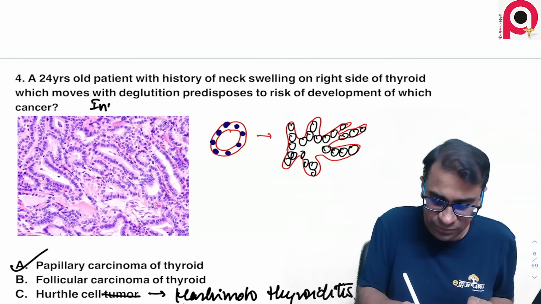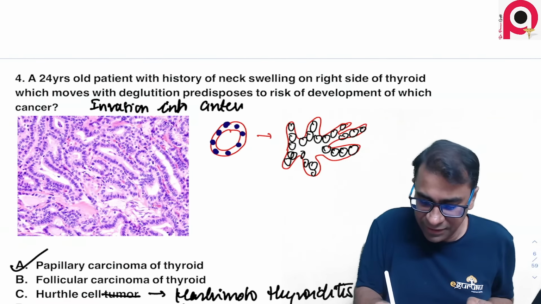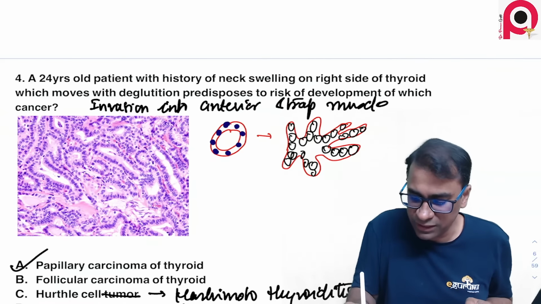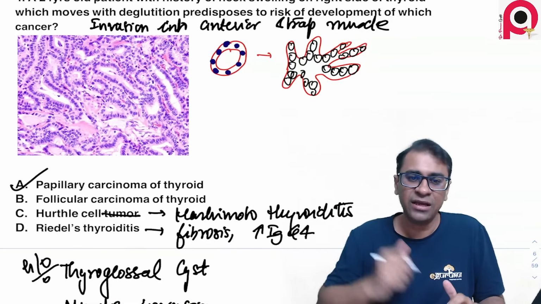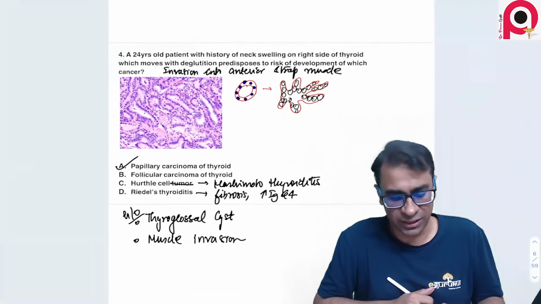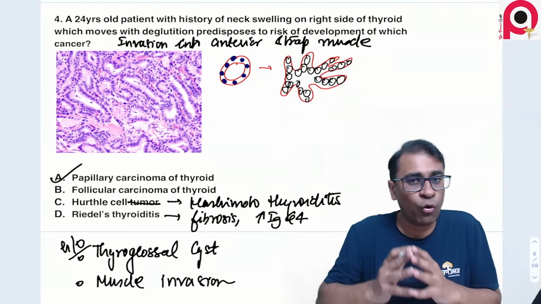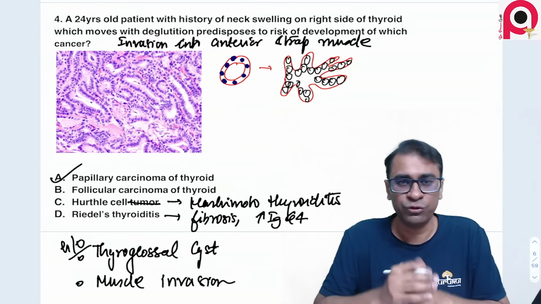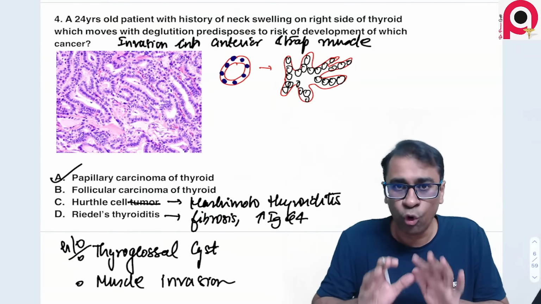There was also an invasion into the anterior strap muscle. This was a probable history given to you. So I think that is one history we can add here, but the answer remains the same: papillary carcinoma was the answer. So I think you might have gotten this question correct. Let me just remind you of all the high yielding facts I've discussed with you in the previous few days about thyroid carcinoma. Please ensure you go through all of those details.